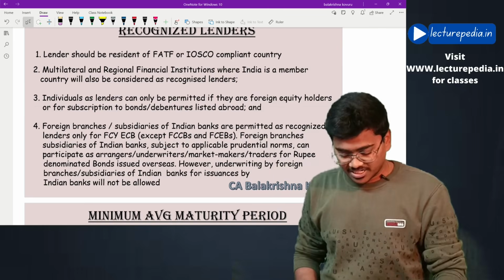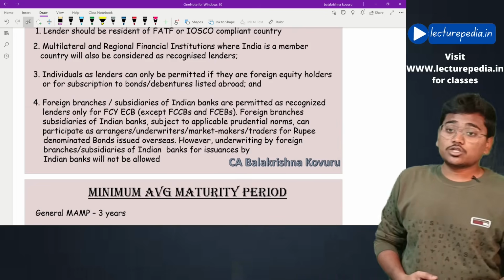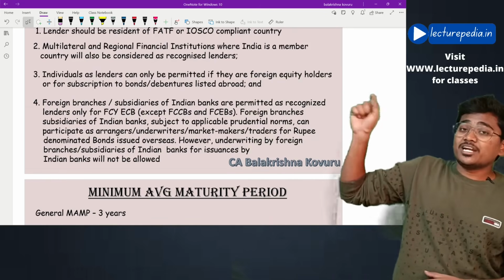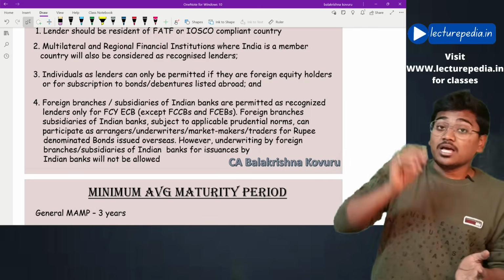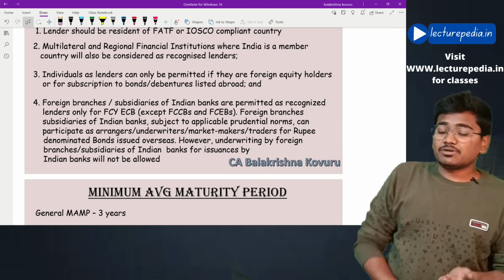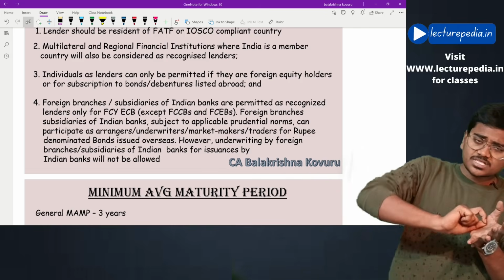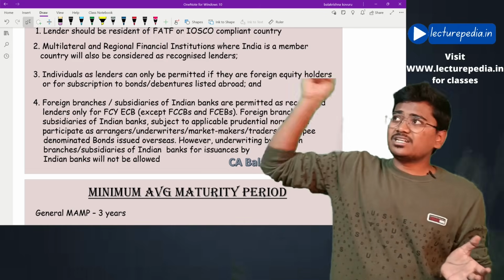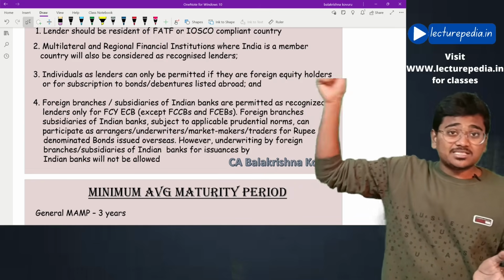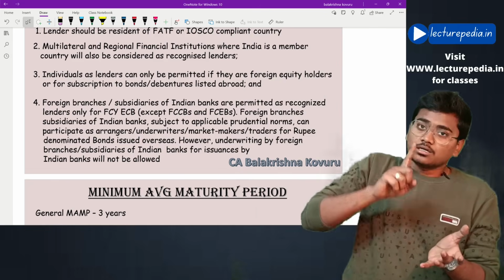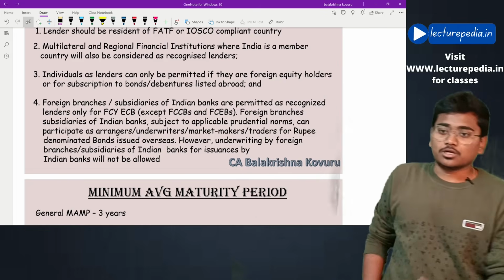Next, you can also raise ECB from multilateral and regional financial institutions. An example would be the IMF, International Monetary Fund. Next, you can also raise ECB from foreign individuals, provided that the foreign individuals who are giving you ECB are also equity holders in your entity. Example, if Reliance Industries wanted to raise ECB from a foreign individual, let's say Mark Zuckerberg, since Mark Zuckerberg invested in the equity of Reliance Industries, it can raise from Mark Zuckerberg. Hope this is clear.